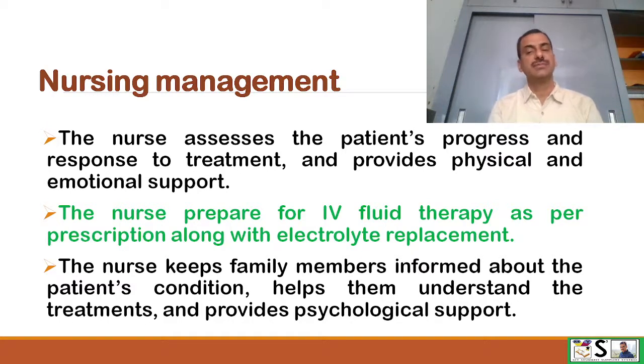The nurse assesses the patient's progress and response to the treatment and provides physical and emotional support. The nurse prepares for IV fluid therapy as per prescription along with electrolyte replacement. The nurse keeps the family members informed about the patient's condition, helps them to understand the treatment process and provides psychological support.